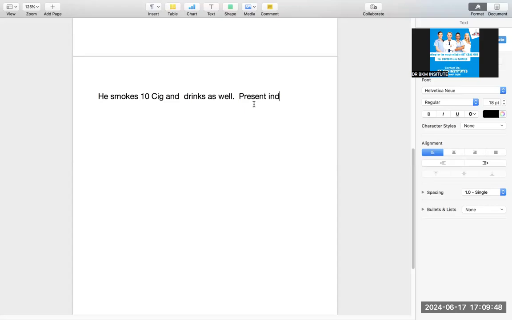Exactly the same thing. If we say the patient has quit smoking, earlier he used to smoke. This is the tense. This is the most amazing way of writing if somebody has quit smoking. He used means second form. That means it is past. He used to. This gives you maximum marks.